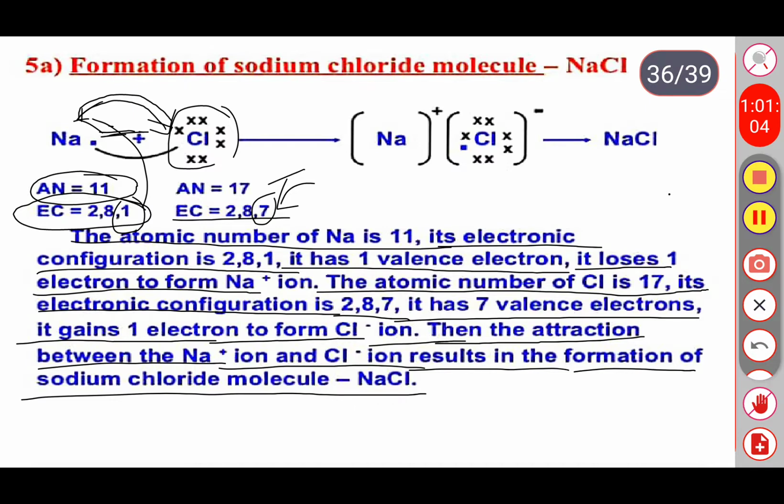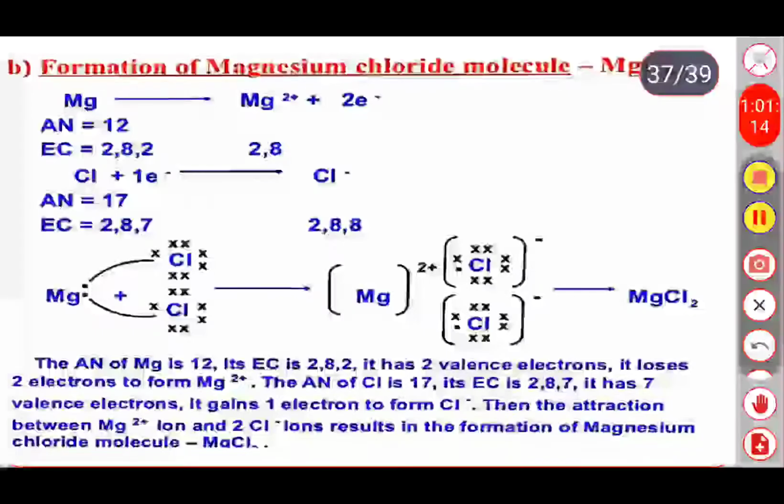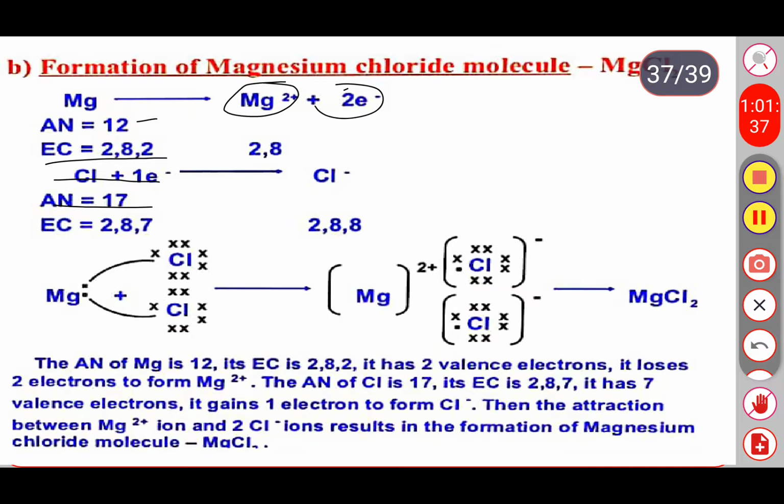Okay, let's see the next one, that is the formation of the magnesium chloride molecule, MgCl2. The atomic number of magnesium is 12. The electronic configuration is 2, 8, 2 and it loses the two electrons. And the atomic number of chlorine is 17. Its electronic configuration is 2, 8, 7. It needs one electron. It means it gains one electron.